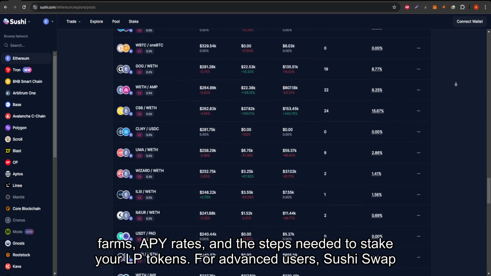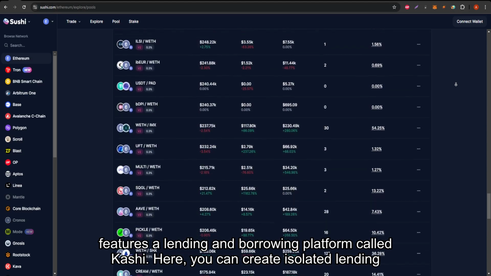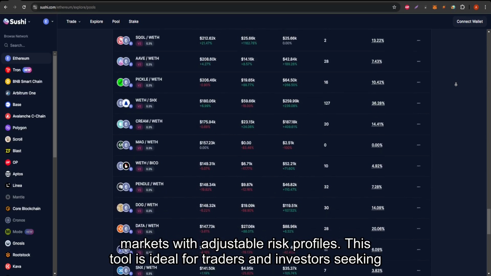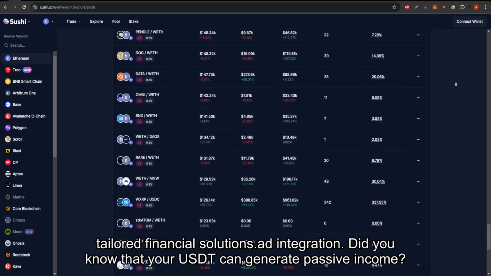For advanced users, SushiSwap features a lending and borrowing platform called Kashi. Here, you can create isolated lending markets with adjustable risk profiles. This tool is ideal for traders and investors seeking tailored financial solutions.